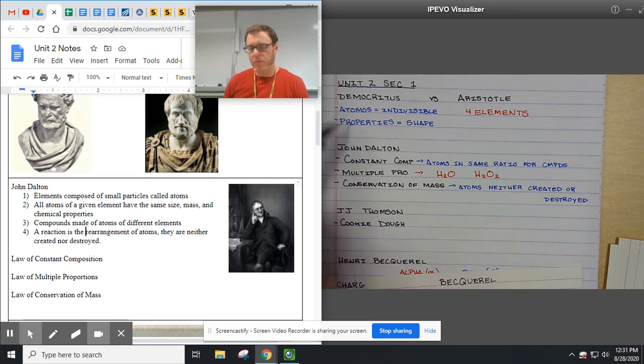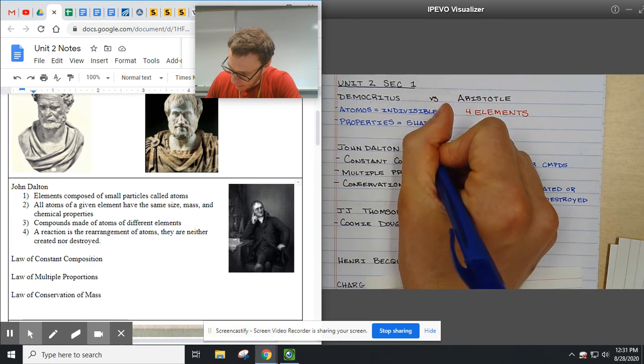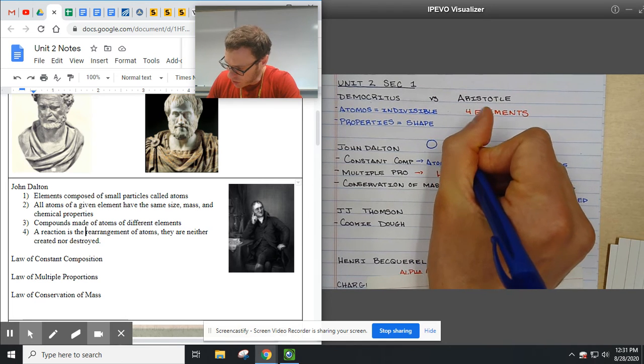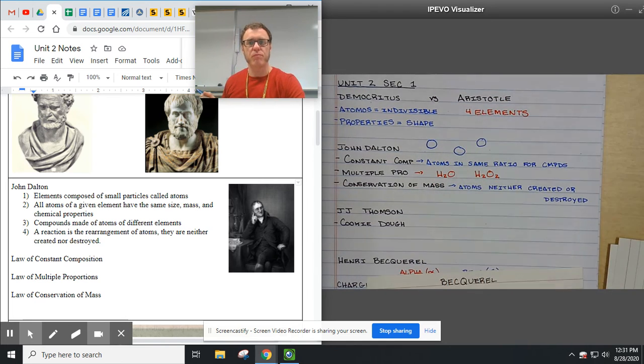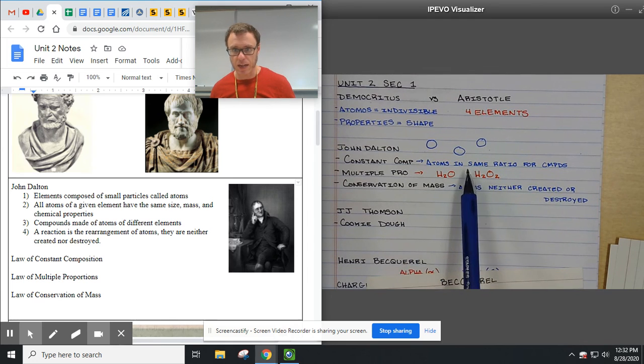Now, if you remember up here, Democritus said your properties are shaped. John Dalton was like, I don't know what gives them their properties. So he started off good there, but his idea for how the atom worked is he said, well, we have all these atoms, they're just spheres floating around in space. One of the problems, he openly said this, he goes, I don't know how to explain how they stick together though, so we're going to leave it at that. He did do a lot of good things. So we have this billiard ball model, constant composition, multiple proportions, and conservation of mass.